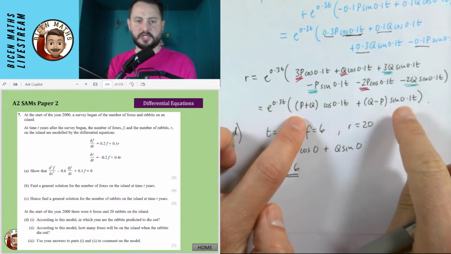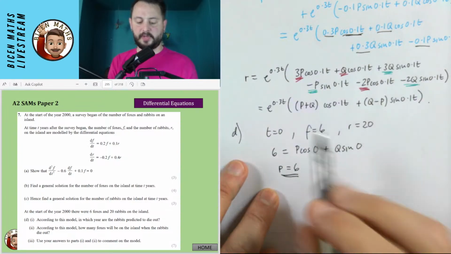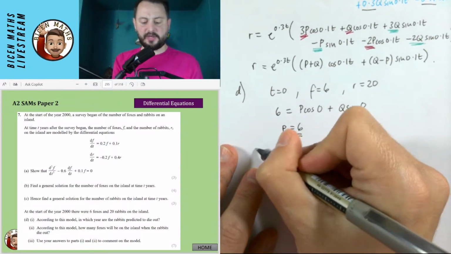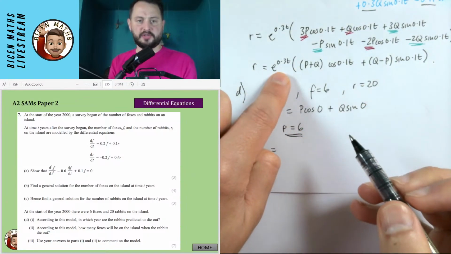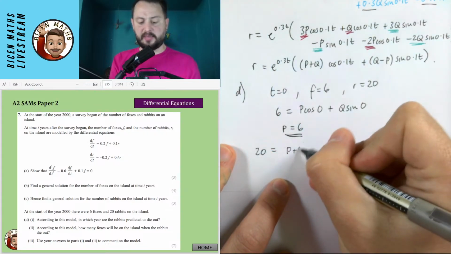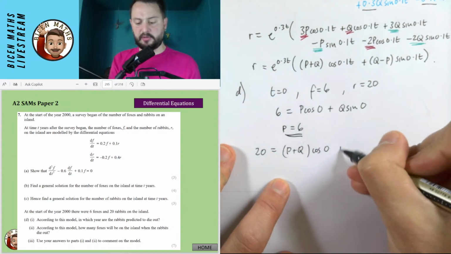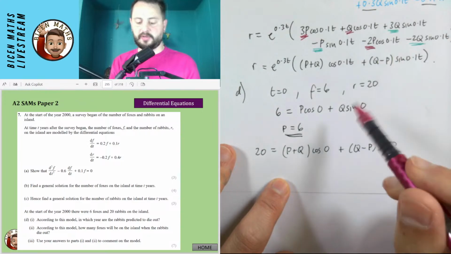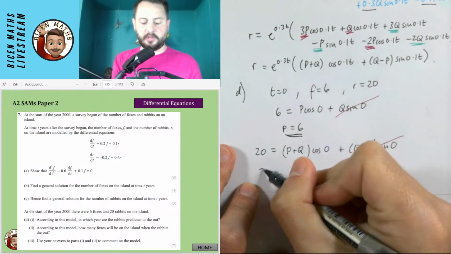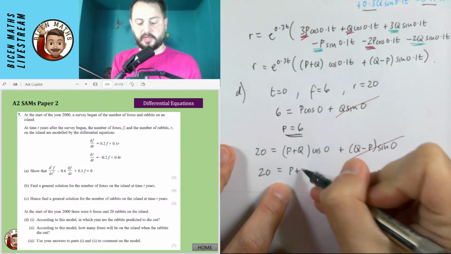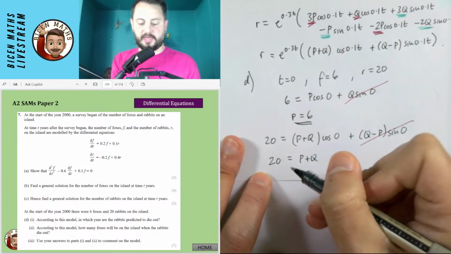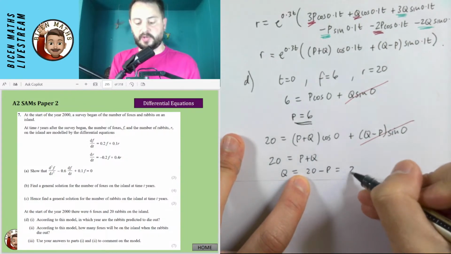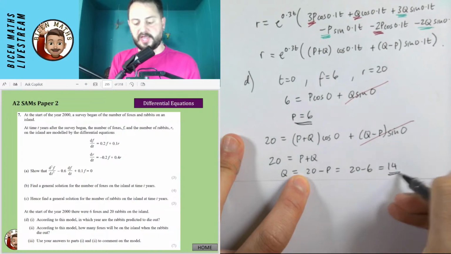Now I'm going to use this second equation to hopefully find out what Q is equal to. So this is the number of rabbits. So for the second equation, I'm now going to say that 20, the number of rabbits, is equal to, well, that thing's just going to be 1. I then have P plus Q multiplied by cos 0 plus Q minus P multiplied by sine 0. Obviously, we know that sine 0, like before, is just 0. So 20 is equal to P plus Q times 1, and P is 6, which means that Q is equal to 20 minus P, or 20 minus 6, which is 14.